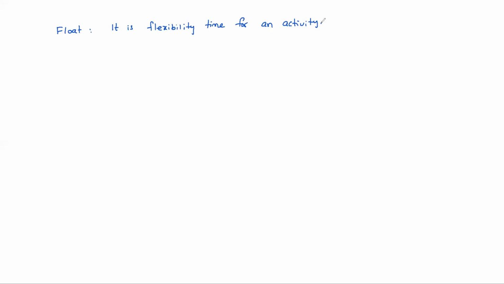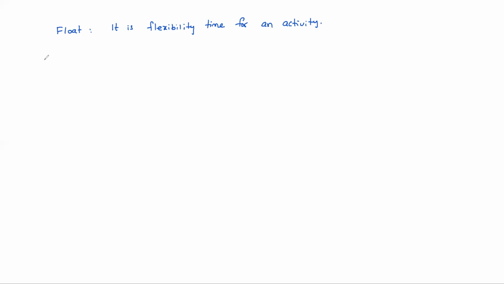The starting of that activity can be delayed without any project delay. Even if you start the activity late, the project will not be delayed. That is the float. Now we will see the different kinds of floats.